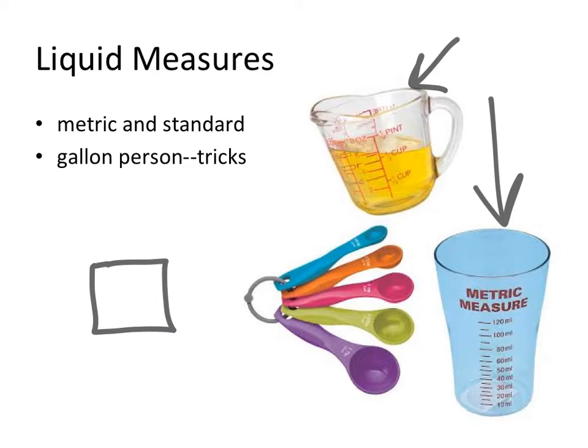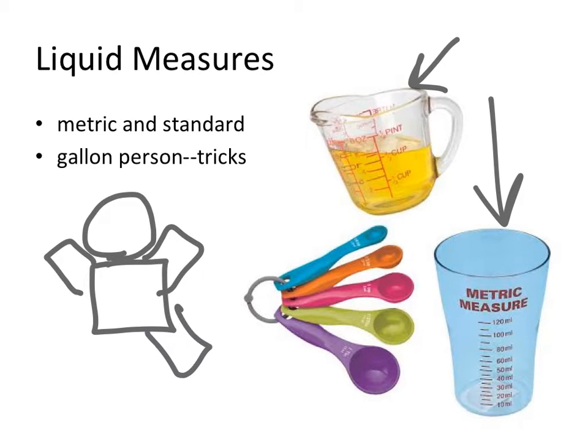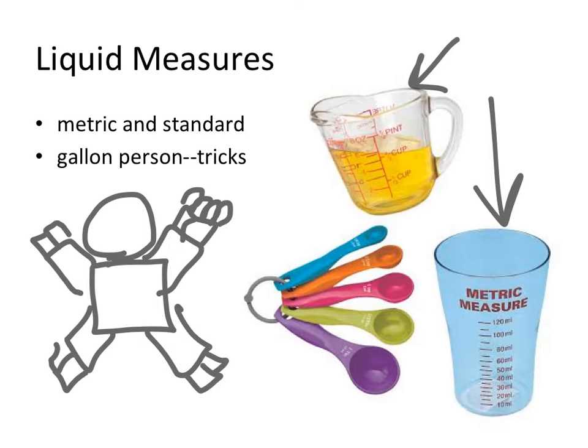For example, if I had students draw this with me, make a square, and we'll call it the body of a person. Give this person a head, give them 2 arms and 2 legs. On each arm, we're going to make kind of a funny looking hand, and on each leg, we're going to make kind of a funny looking foot. And on each hand, we're going to give them 4 fingers, and on each foot, we're going to give them 4 toes. And then we're going to take a look at what we have here, and we're going to say, what if this were 1 gallon?